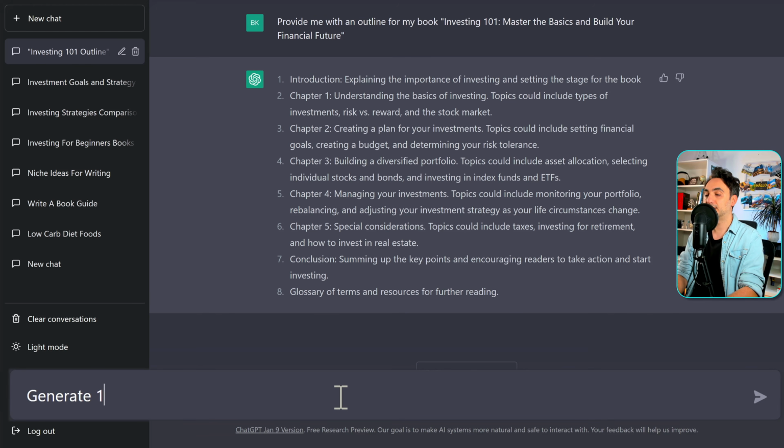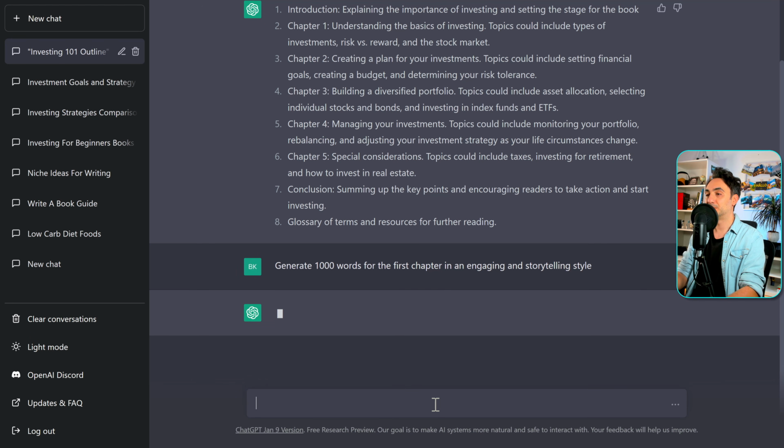So we can say, generate 1000 words for the first chapter in an engaging and storytelling style. Let's go.